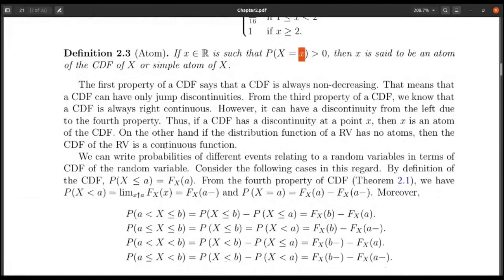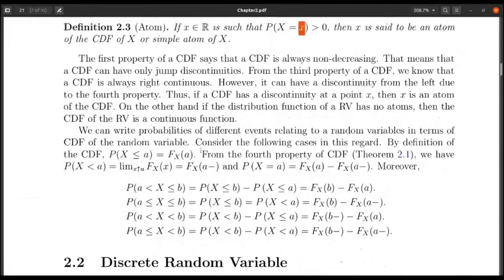Now another important thing regarding the distribution function is that different kinds of probabilities regarding the random variable, such as the random variable belonging to some interval, can be written in terms of the distribution function.